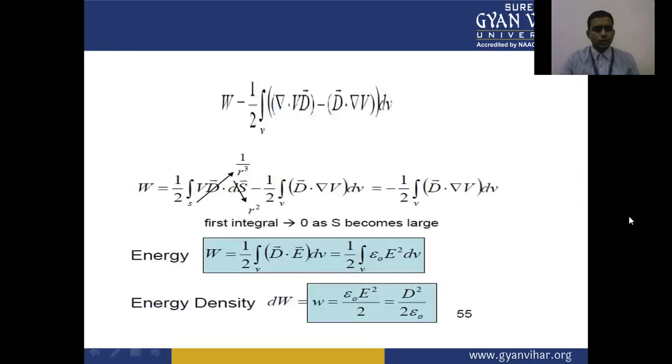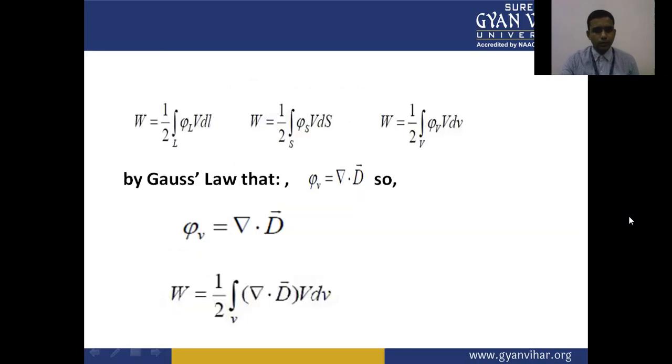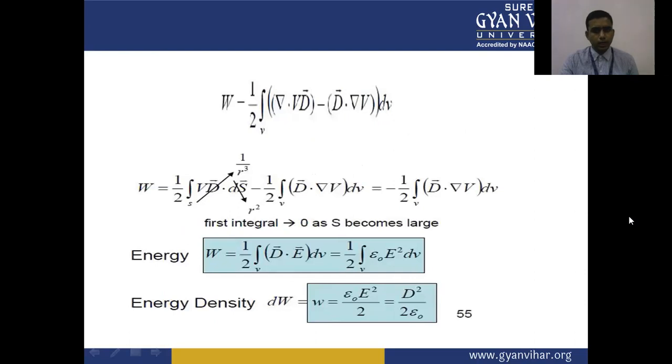Now W is given by 1 upon 2 integral of del dot (V D) minus D dot del V, dV.